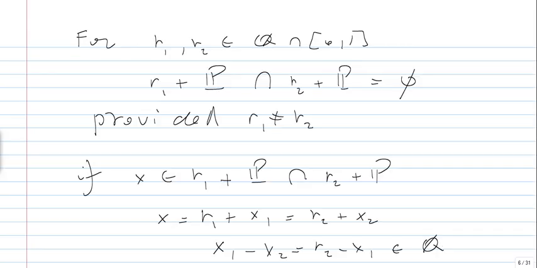So this tells you that x1 is equal to x2, and therefore r1 is equal to r2, which is not the case. We took two different rationals.